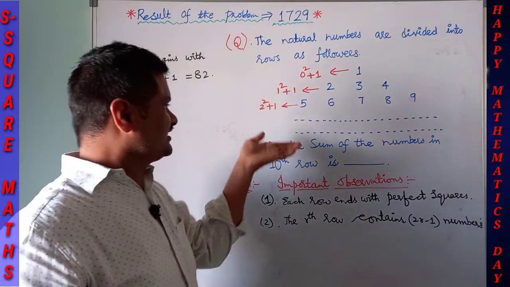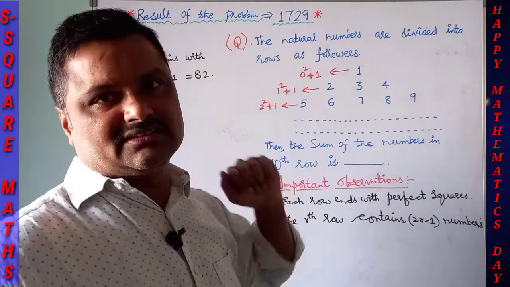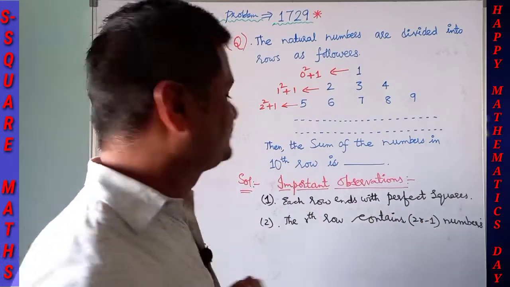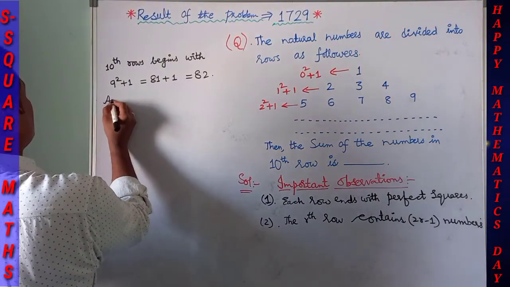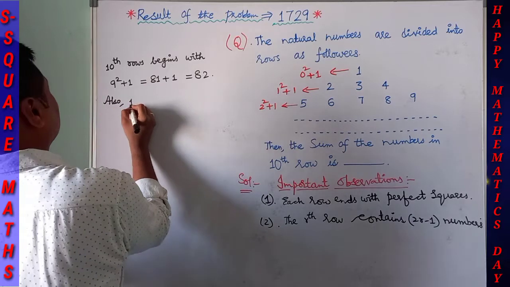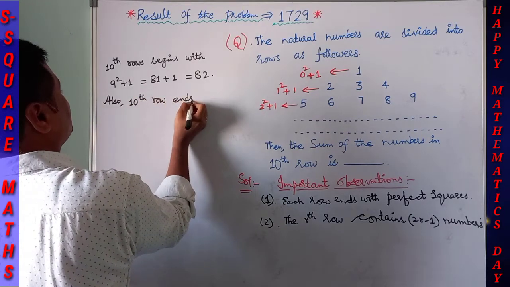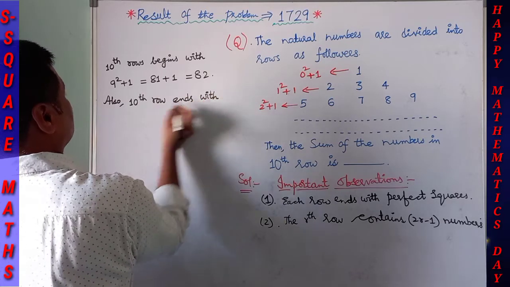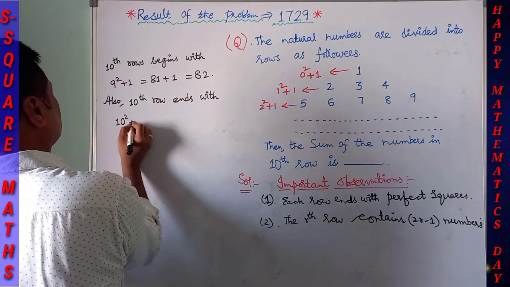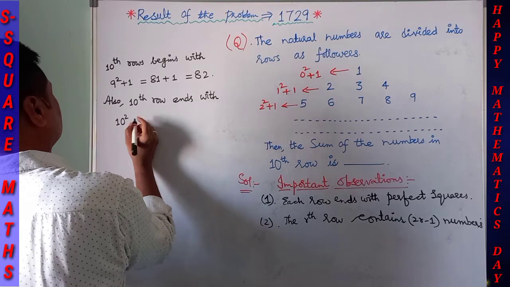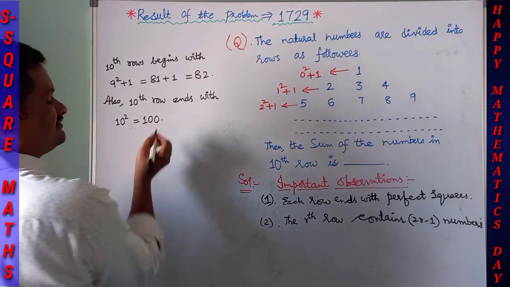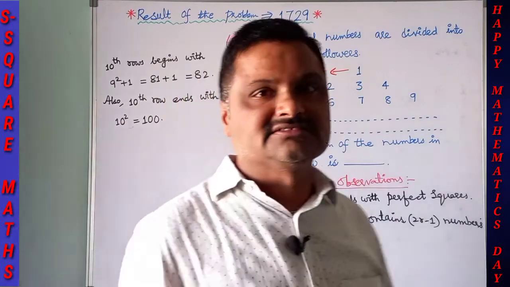Because to get the sum we should know the first term and the last term of that row. So now the 10th row also ends with 10 square plus 1. 10 square is nothing but 100.